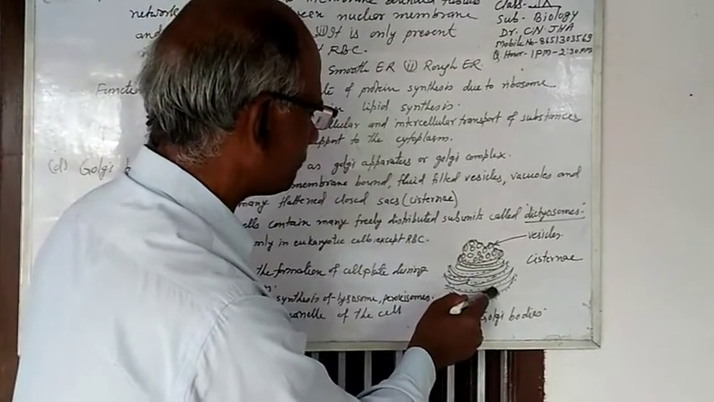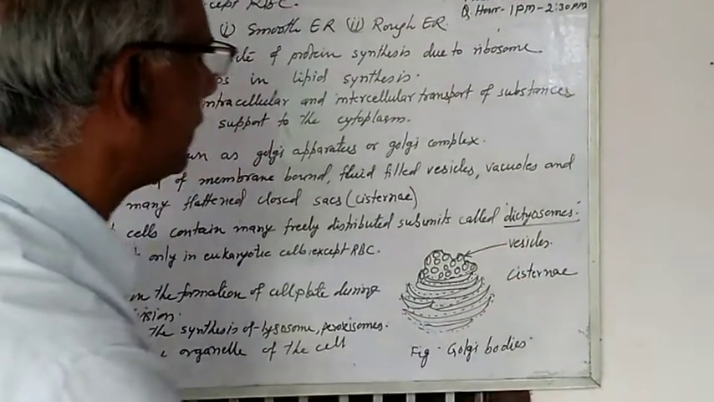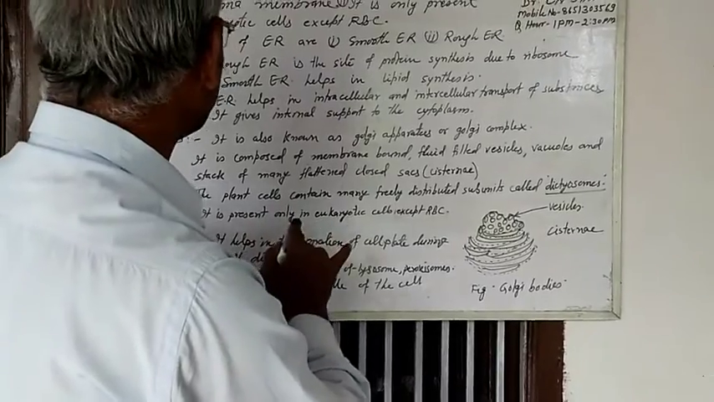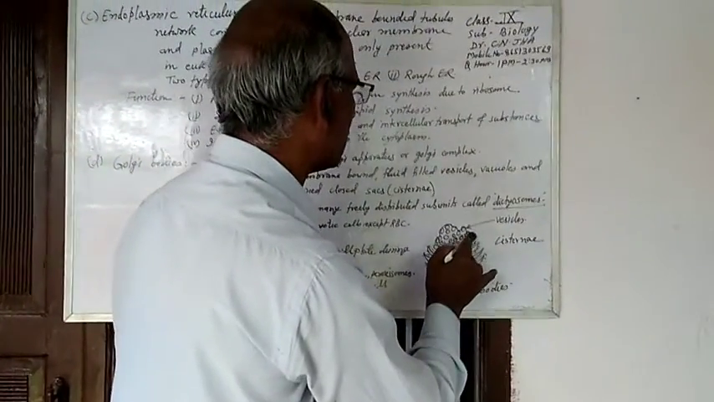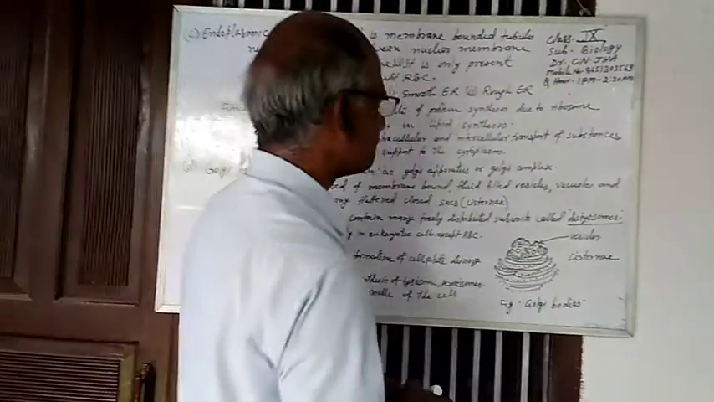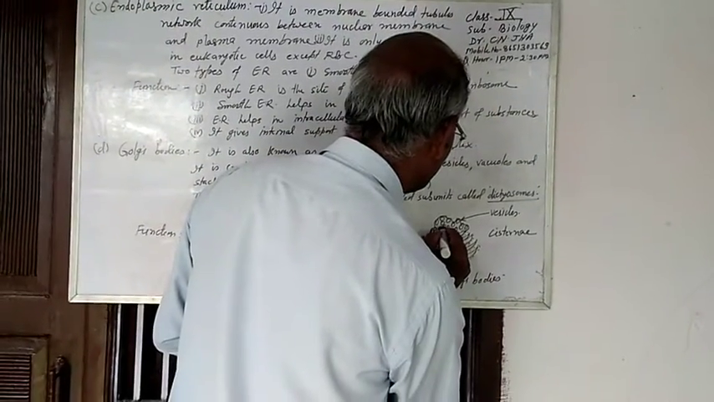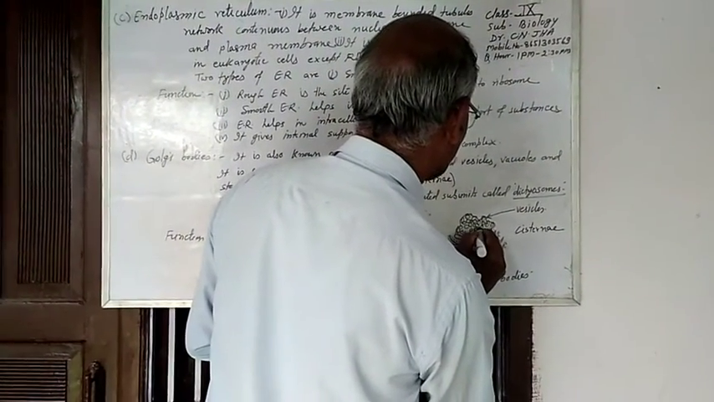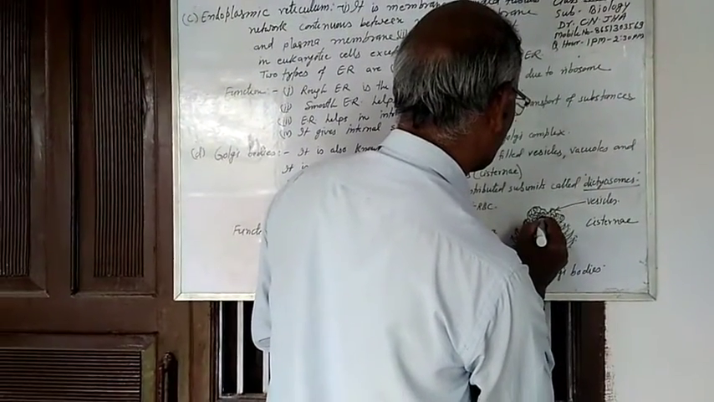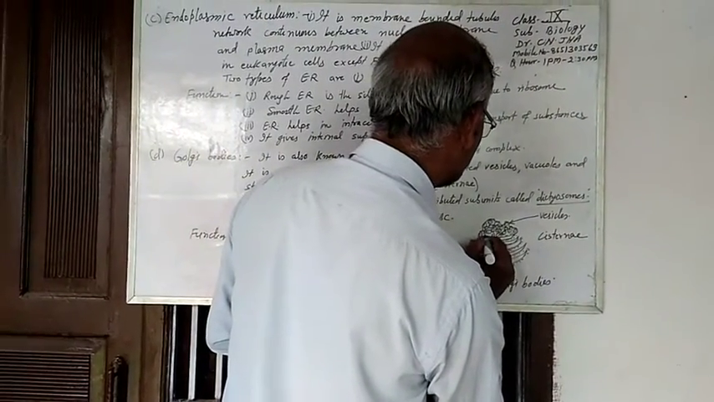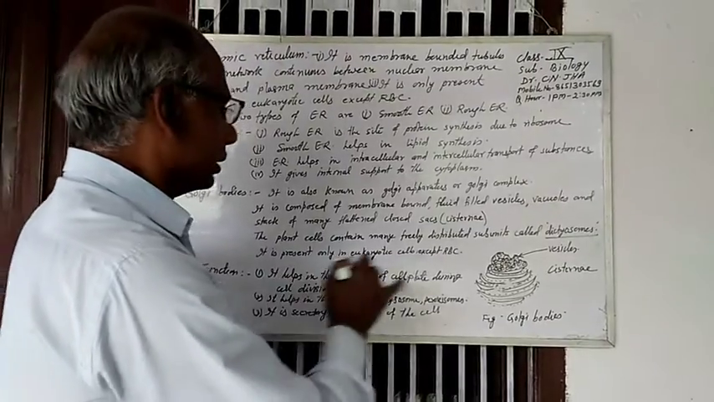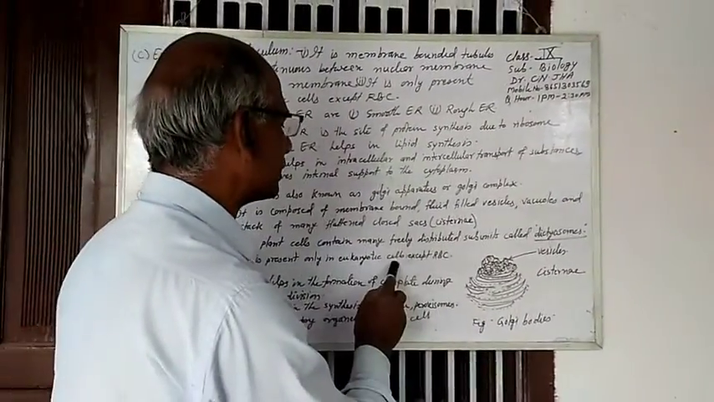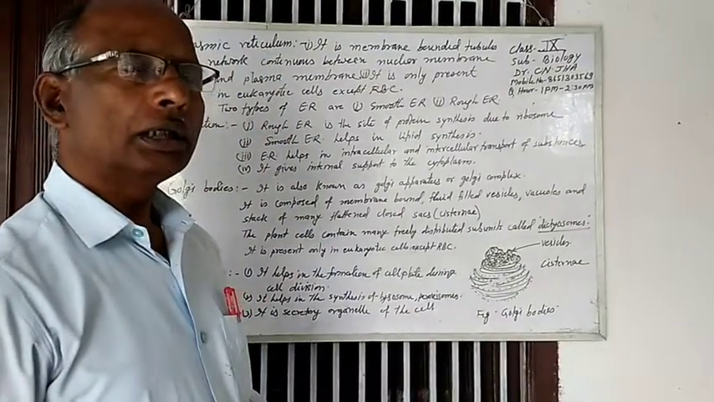This membrane bonded vesicles are known as cisternae, and many fluid-filled vesicles are also present in the Golgi body. These Golgi bodies are also present only in eukaryotic cell except RBC. They are absent in prokaryotic cell.